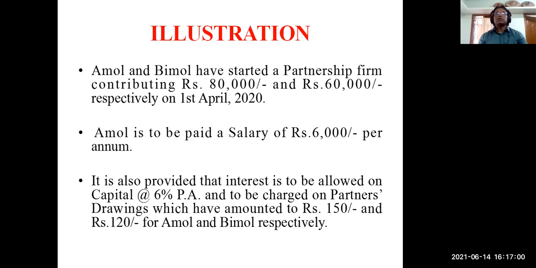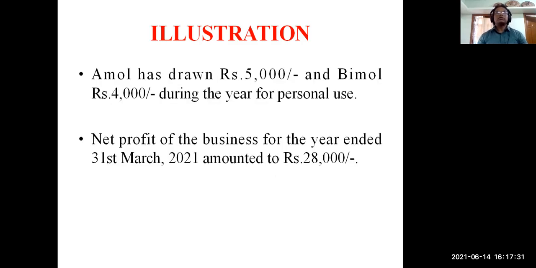Then Amol is to be paid a salary of rupees 6,000 per annum. It is also provided that interest is to be allowed on the capital at 6% per annum, so you have to calculate interest on capital at the rate of 6% per annum. On drawings also there is interest, but the percentage is not given; the calculated amount is given. On drawings, interest is 150 rupees for Amol and 120 rupees for Bimol. And one more point, Amol has withdrawn rupees 5,000 and Bimol has withdrawn rupees 4,000 during the year for personal use. So these are the drawings.